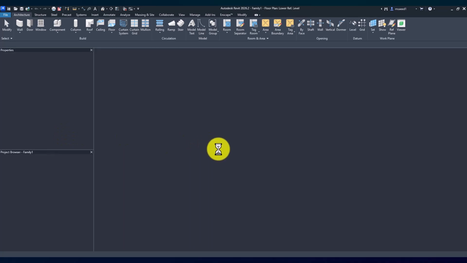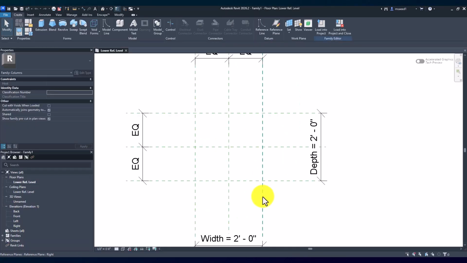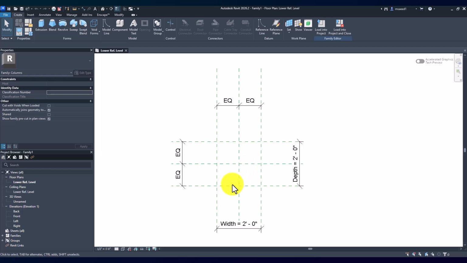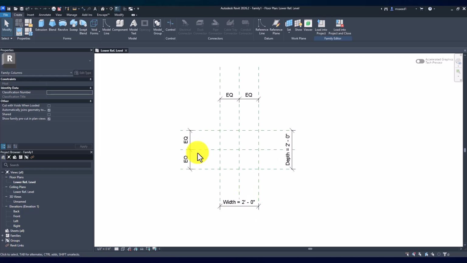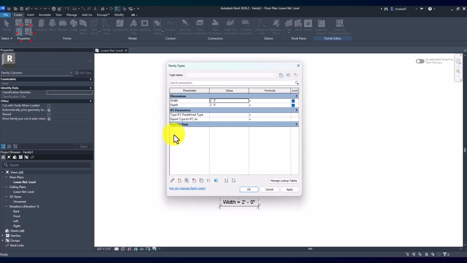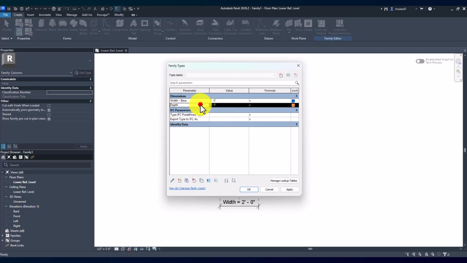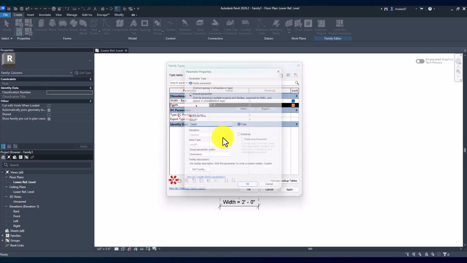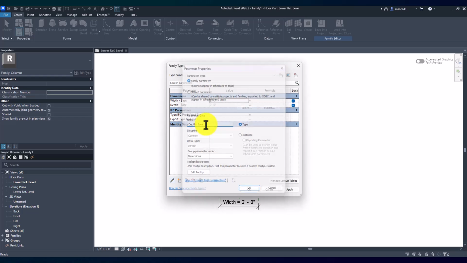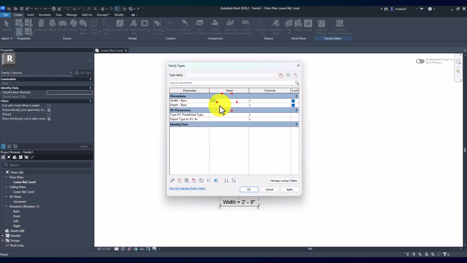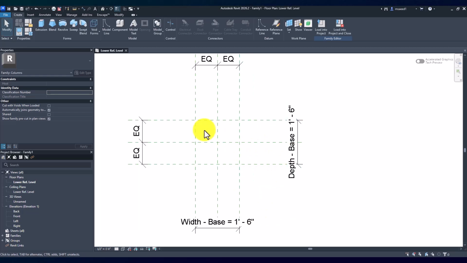And let's see what that opens up for us, right? So by default, that's all we got right now. We have two parameters in here. We've got a depth and a width, and that's fine. But if you click up here on family types, I'm actually gonna edit these and rename this. So width, but this is gonna be our base, okay? And same thing for depth, but we're gonna edit this to say depth of our base, okay? And I'm actually going to set these to maybe 18 inches as a starting point, okay? And let's do that. Okay, perfect. So that is our base.